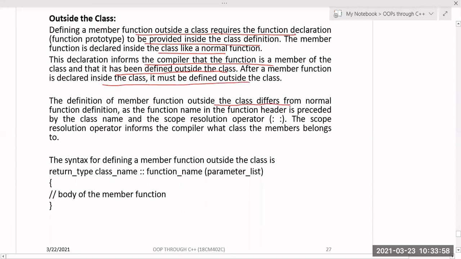Okay. After the member function declaration inside the class, the definition outside the class is compulsory. The definition of the member function outside the class differs from a normal function definition as the function name in the function header is preceded by the class name and scope resolution operator. This is just a syntax. Okay. So what is the syntax for defining the member function outside the class? First the return type, then the name of the class, scope resolution operator, and the name of the function and parameters. Okay, this is the syntax.